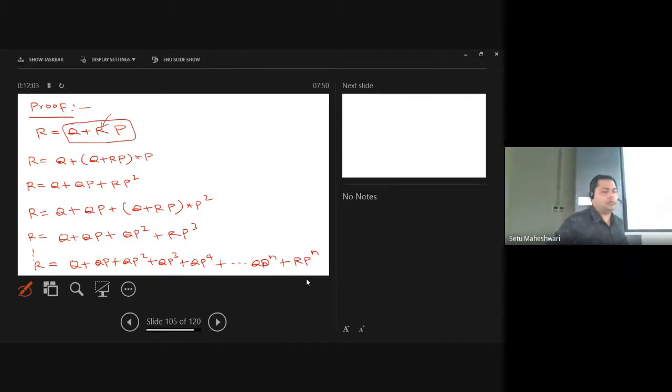Clear? QP will be power of n minus 1. That's okay, it is not going to be a problem, we can keep it to n minus 1 also, because at last we are going to discover a star for that, and star includes everything.